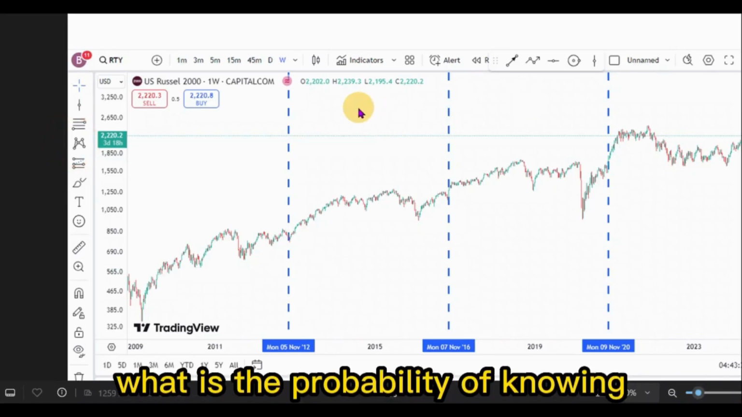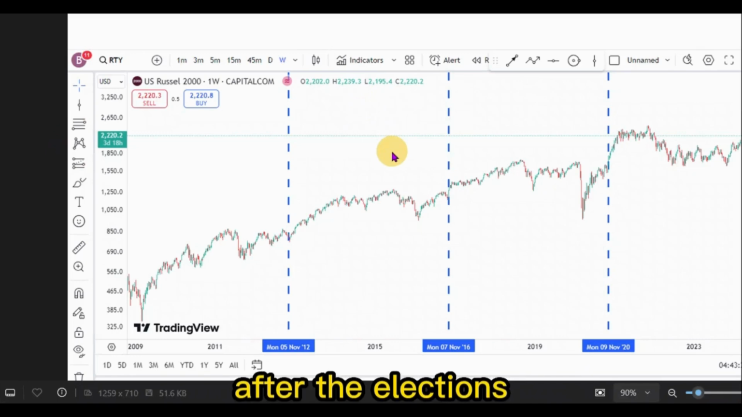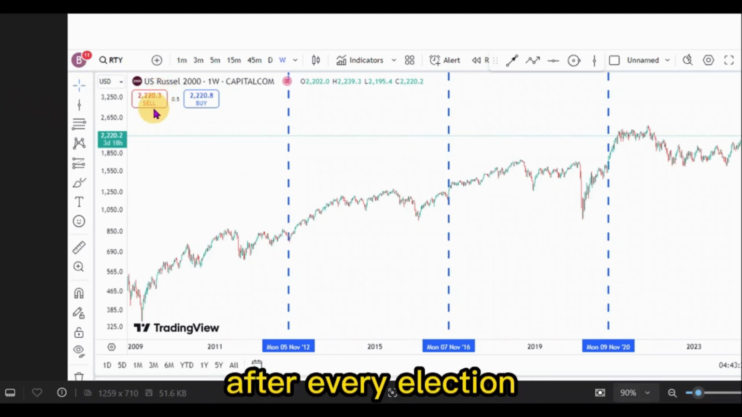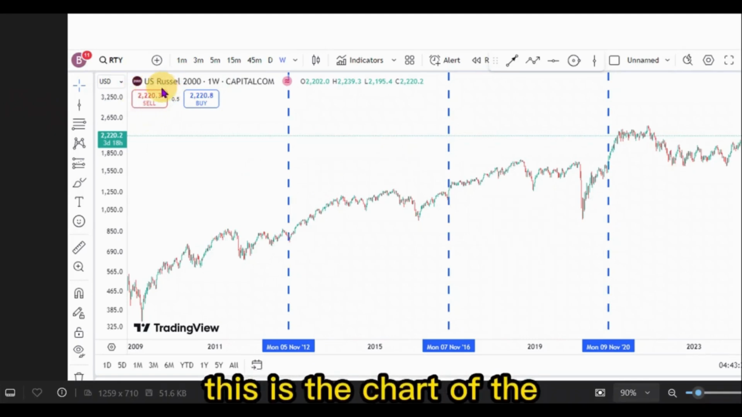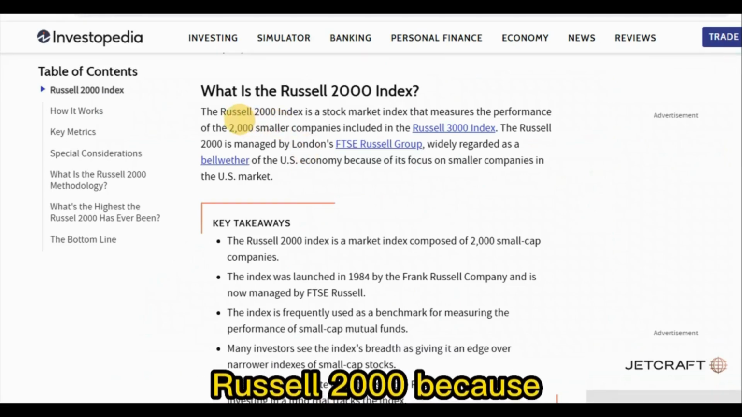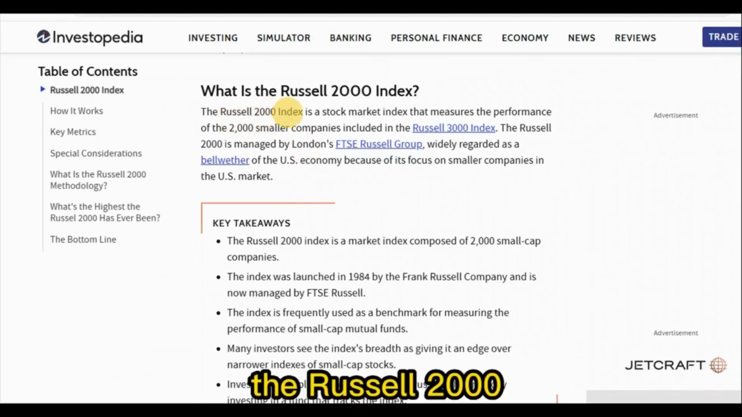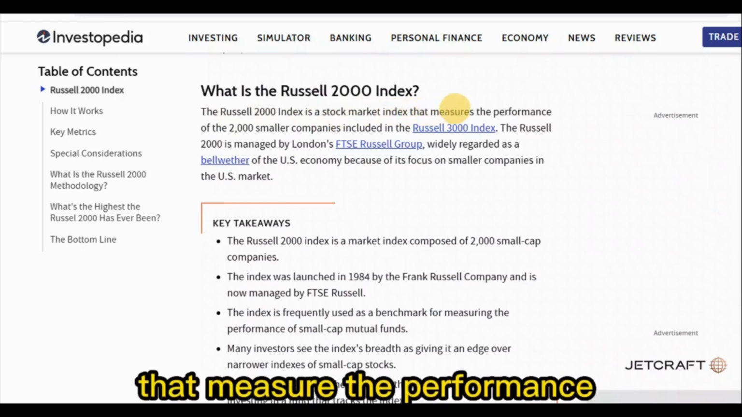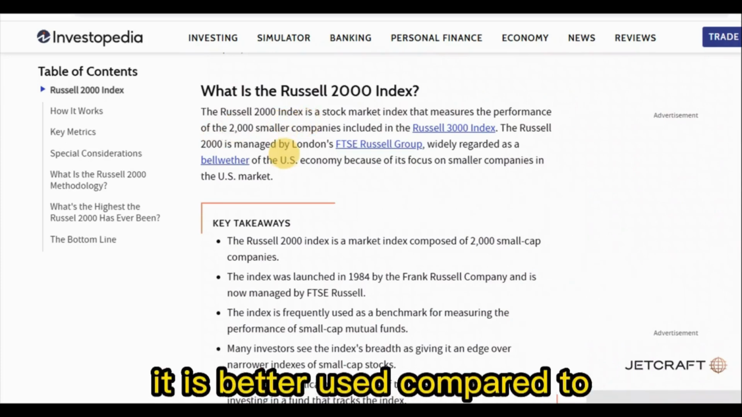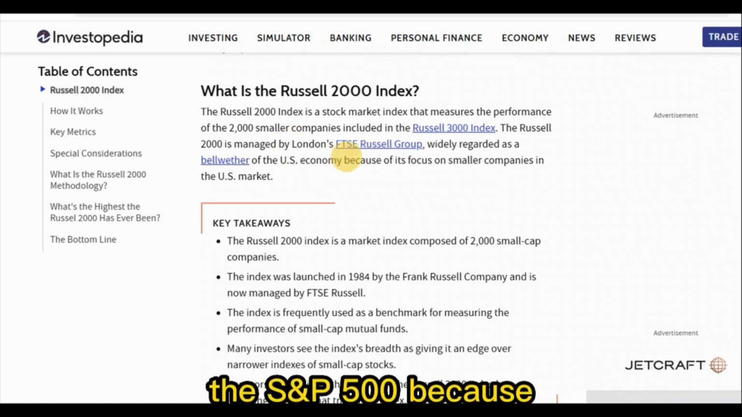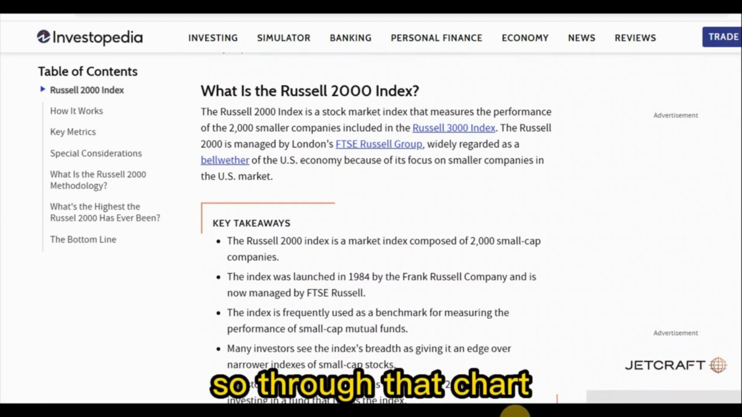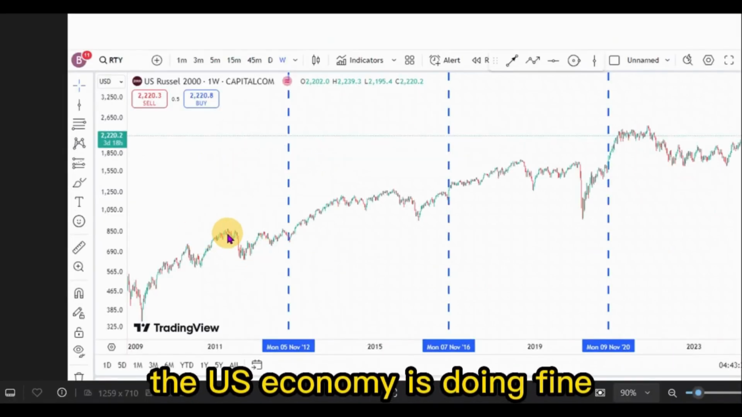What is the probability of knowing what is going to happen after the elections, right? This chart right here shows us exactly what usually happens after every election. This is the chart of the US Russell 2000. Now, why are we using the US Russell 2000? Because it is a stock market index that measures the performance of 2000 smaller companies. As you can see, it's better used compared to the S&P 500 because it's a bellwether for the US economy. So through that chart, you can judge whether the US economy is doing fine.